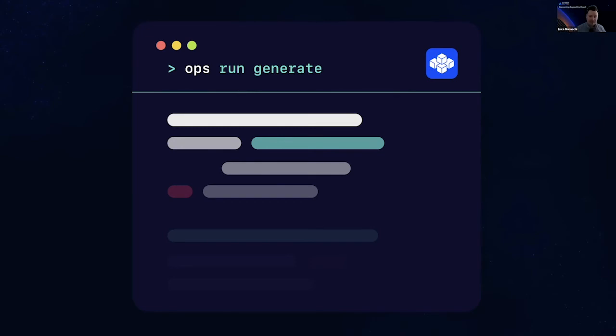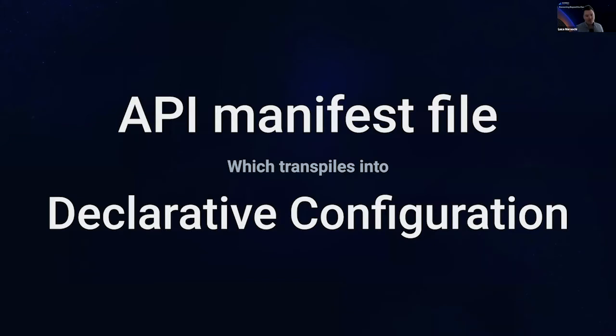But what I'm saying is that you should think about your service as an encapsulated, deterministic, repeatable unit, right? Because that's what microservices are. And now what we do, we inject an API manifest file, which eventually will transpile into a declarative configuration. And I think you are all starting to hint where I'm going. But let's start to look into this, right?